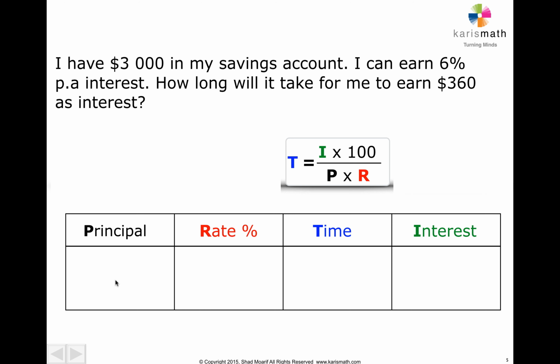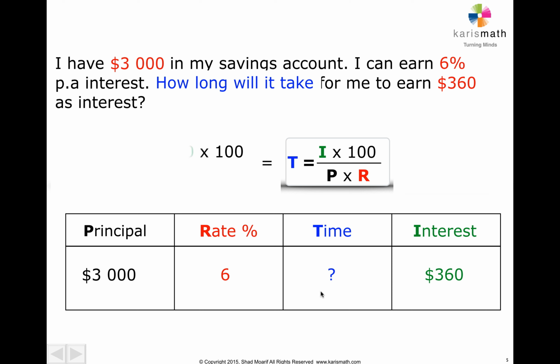So plug it all in. What goes here? Very good, 3,000, and 6% goes there, and 360 goes here, and time is what we need to find. So go ahead, work it out. Should be easy enough.